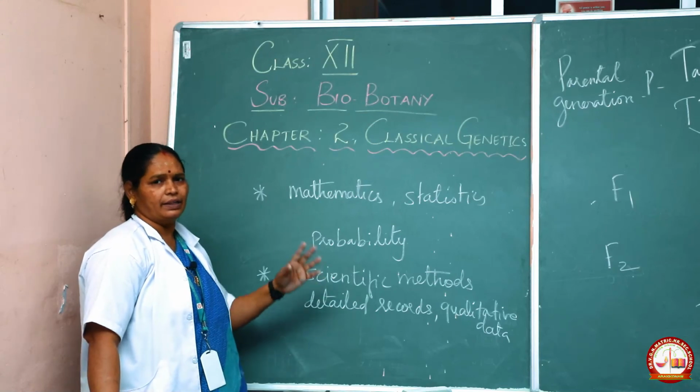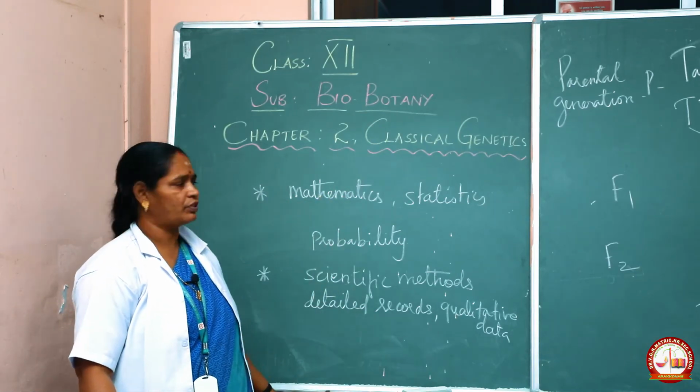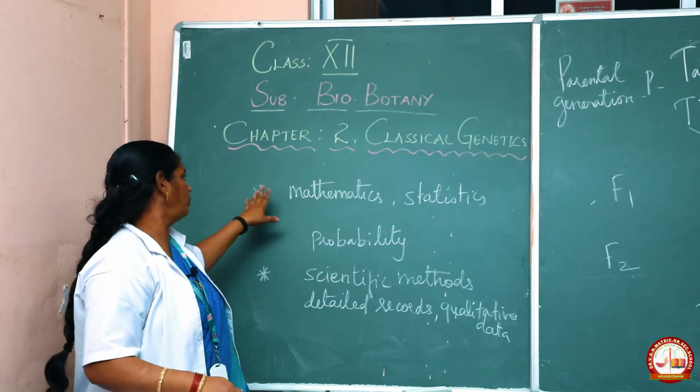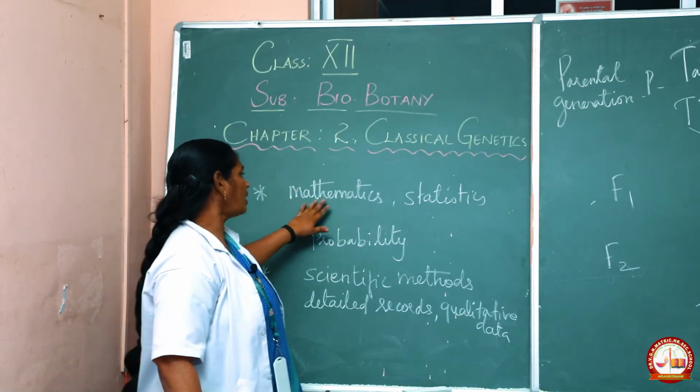Children, the father of genetics is Mendel, the great man. Why was he successful?